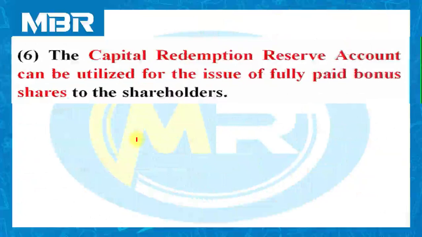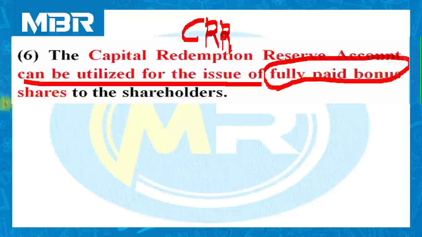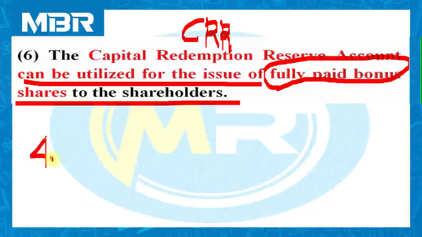Last and important condition of section 55 of Companies Act 2013, the capital redemption reserve account. The capital redemption reserve account that we have discussed earlier, known as CRR, can be utilized for the issue of fully paid bonus shares to the shareholders. It means what? The company has transferred rupees 4 lakhs to capital redemption reserve account.